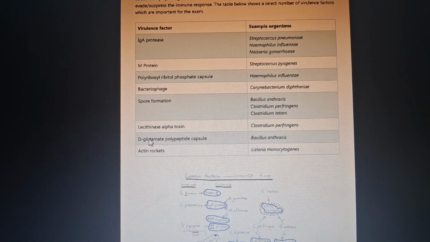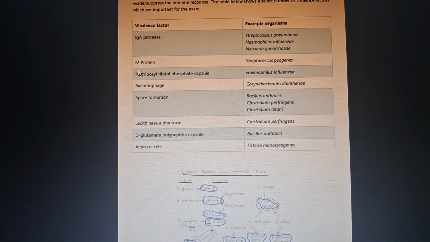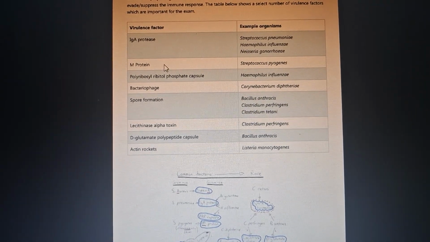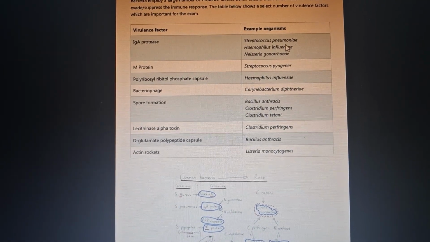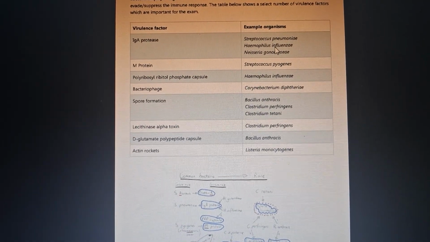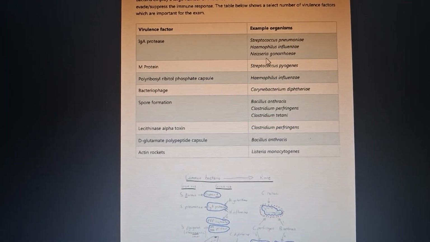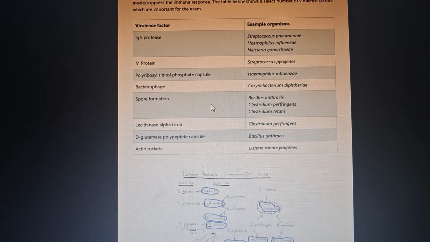Okay, so now we are left with the two. How will we remember them? The M protein, Streptococcus pyogenes, and the IgA protease is for Streptococcus pneumoniae, Haemophilus influenzae, and Neisseria. Okay.